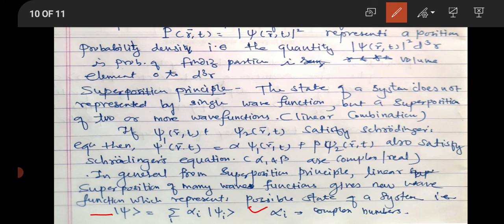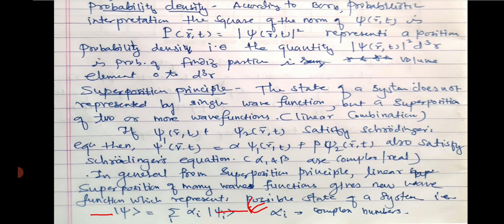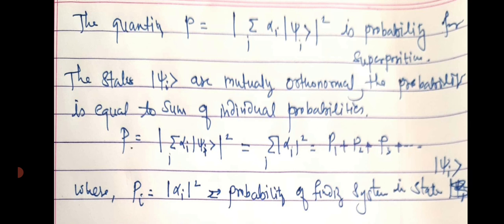So this is the mathematical representation of that equation. Here alpha are complex numbers. Now the quantity P, which is mod square of summation over i alpha i ket psi i, is the probability for superposition.